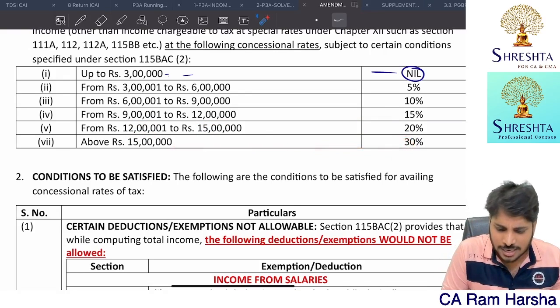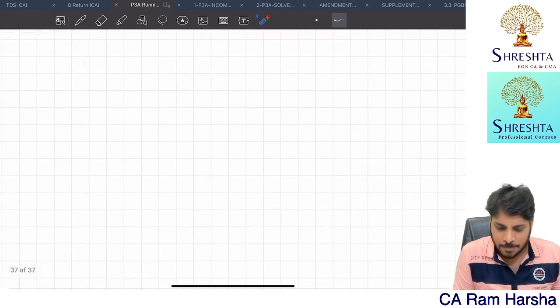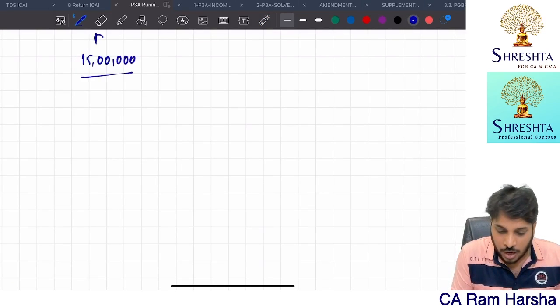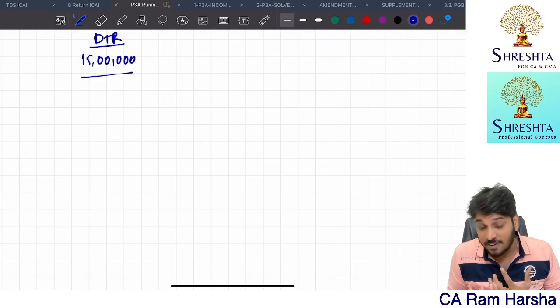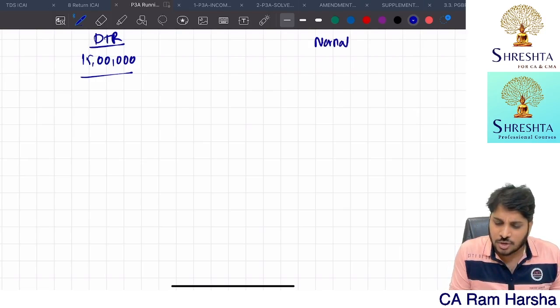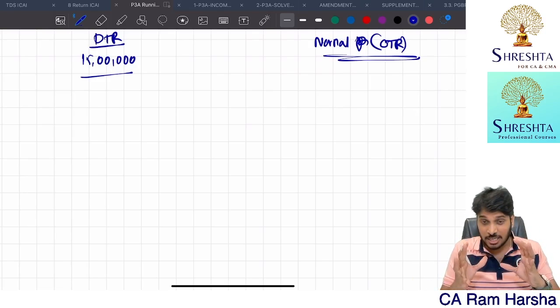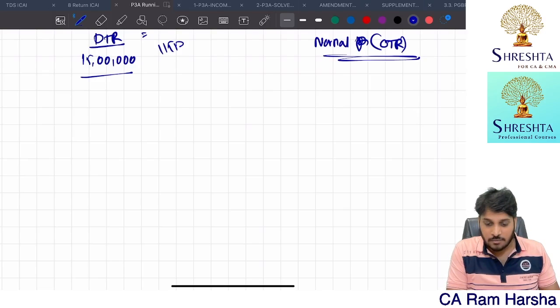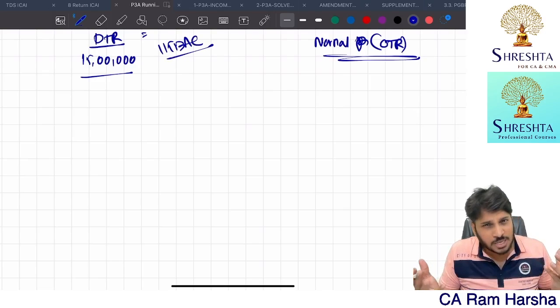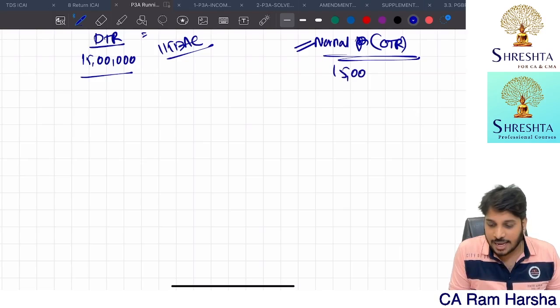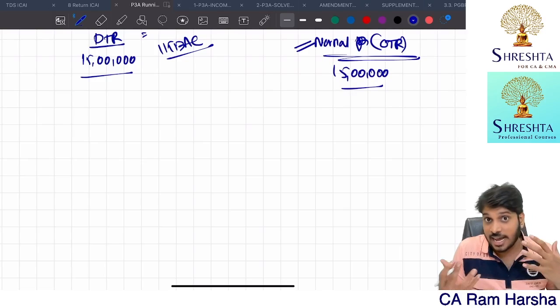Now, let us do one small calculation. Suppose the total income is exactly 15 lakhs, let us assume. Under the default tax regime, how much tax will he have to pay? Under the normal provisions of the income tax, that is what is called the optional tax regime right now. As per Finance Act 2023, default tax regime means 115BAC rates. Optional tax regime means normal rates of tax given in the Finance Act. Getting it? So let us calculate tax up to 15 lakh rupees, and see how the tax amount varies.